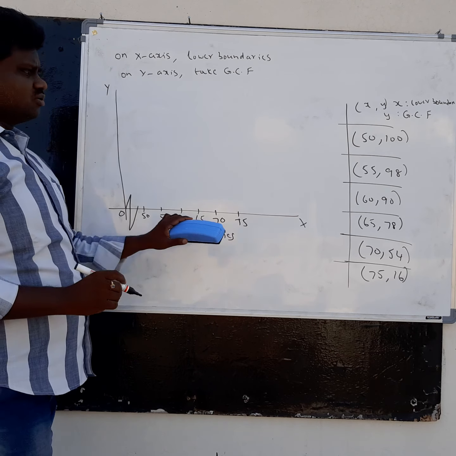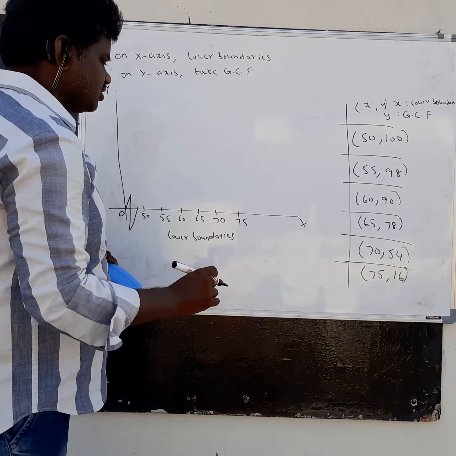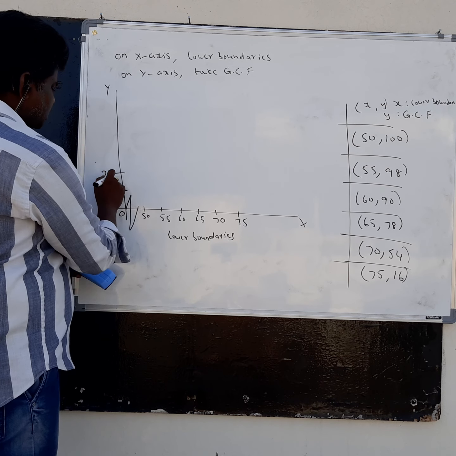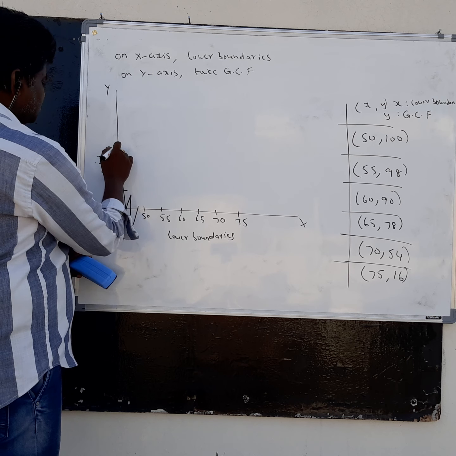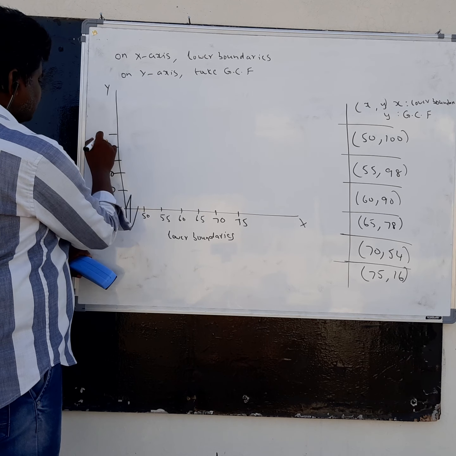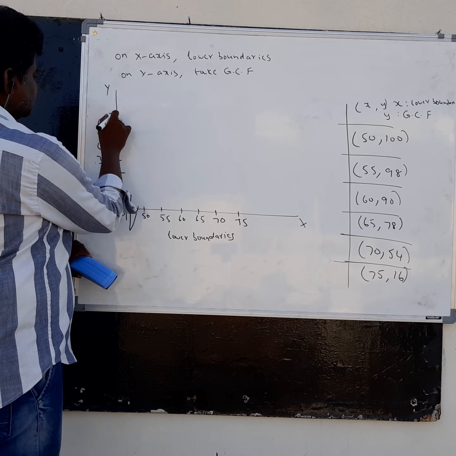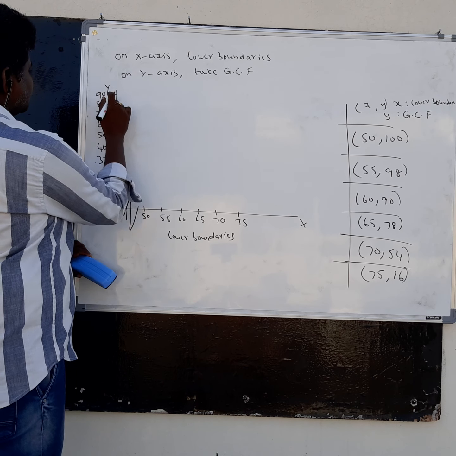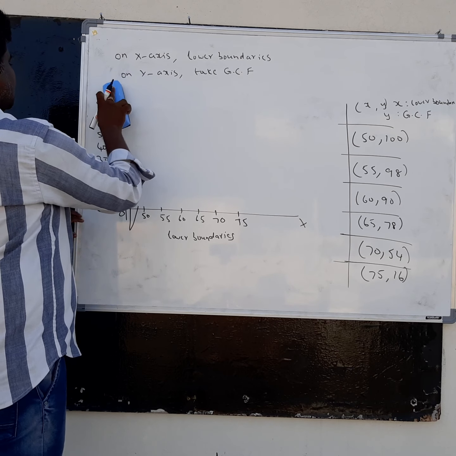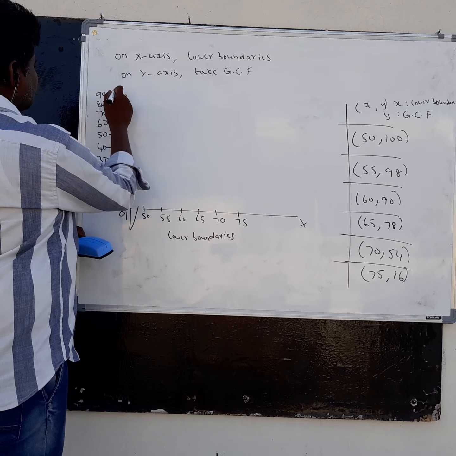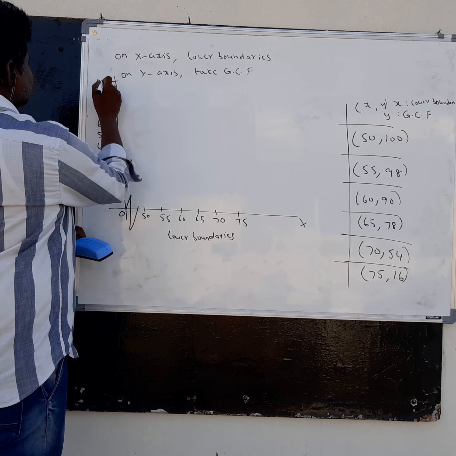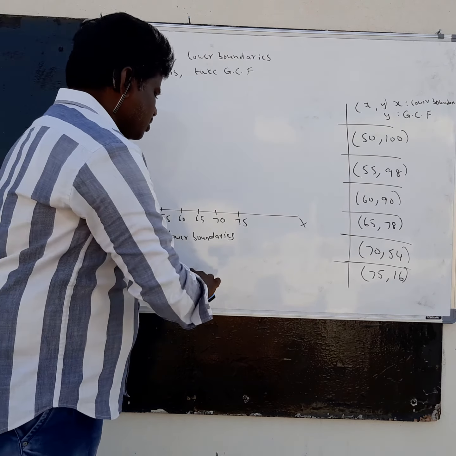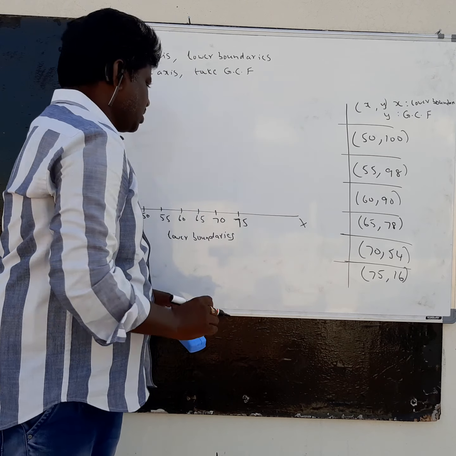On the y-axis you have to take cumulative frequency. The cumulative frequency scale generally follows 10, 20, 30, 40, 50, 60, 70, 80, 90. And the last point, because 100 is there, so 100. So this is the y-axis. On the x-axis, lower boundaries.